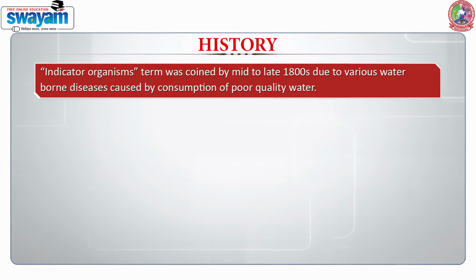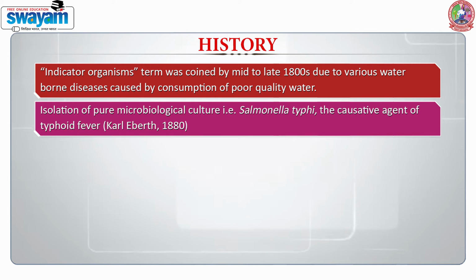Now coming over to the history of indicator organisms. The term indicator organism was coined in the 1800s. Why? Because there were so many waterborne diseases being caused by the consumption of poor quality water. Then the scientists realized that we need to isolate these cultures to study them further. Karl Eberth in 1880 was the first person to isolate Salmonella typhi, the causative agent of typhoid fever.